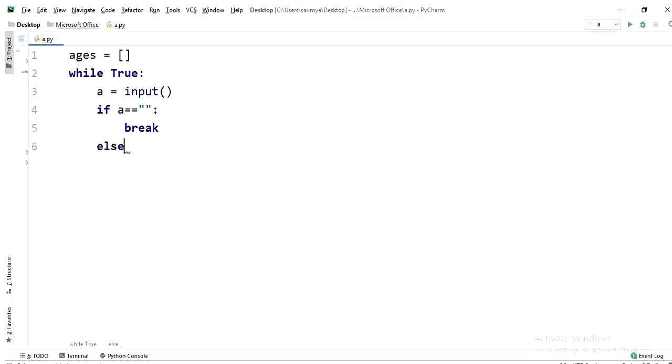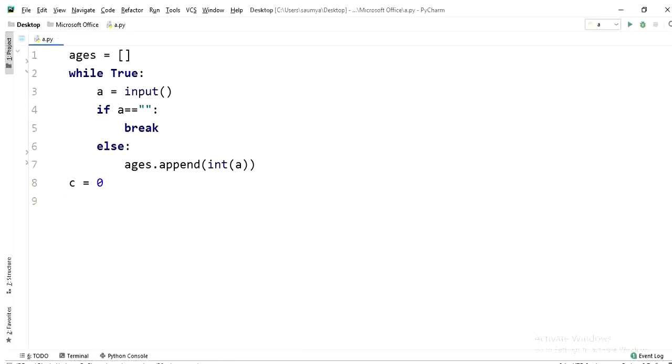Otherwise, else what we have to do, we will add these input values into our list, that is ages. So ages dot append, and since ages are of integer type, we have to do this typecasting, that is int a, right? So this is done here. Now also we have to take care of certain conditions that were mentioned there. So let us check them as well.